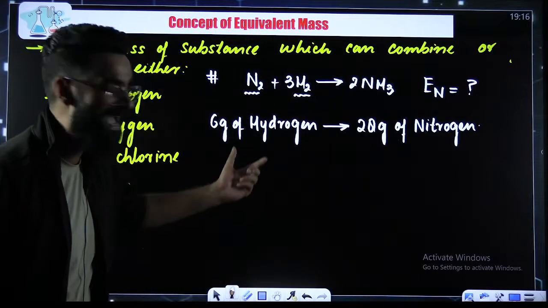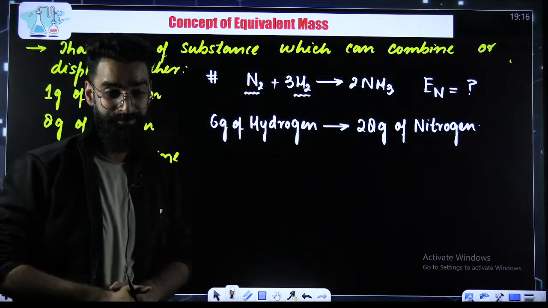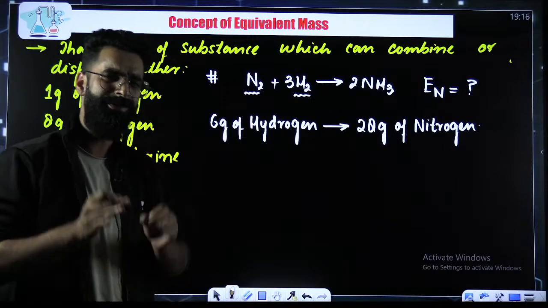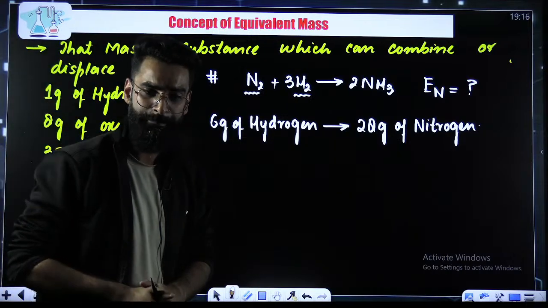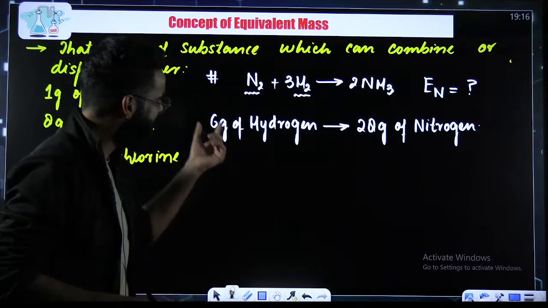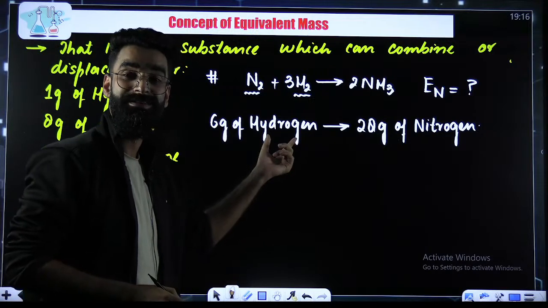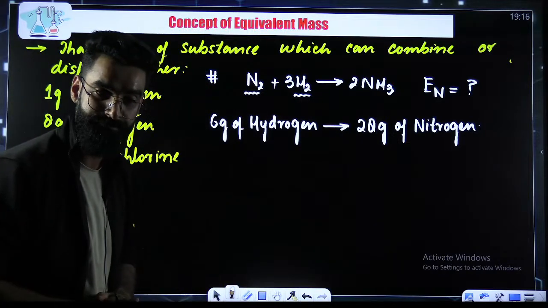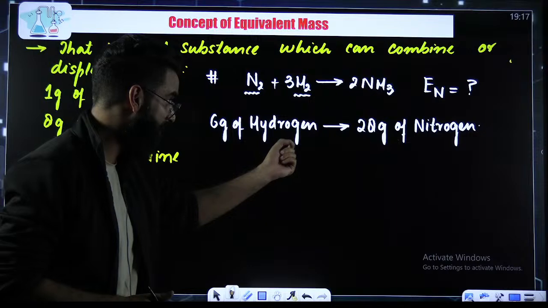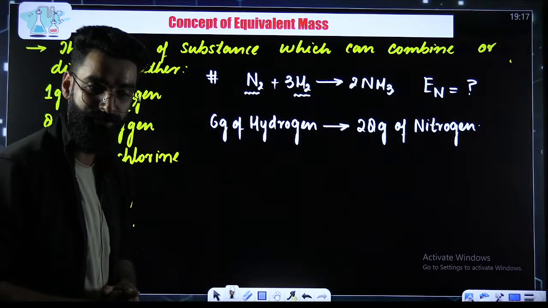Now, people, how exactly are you going to read this statement? That's important. You'll read it like this. As far as the stoichiometry of the reaction is concerned, I can say 6 grams of hydrogen combines with 28 grams of nitrogen.